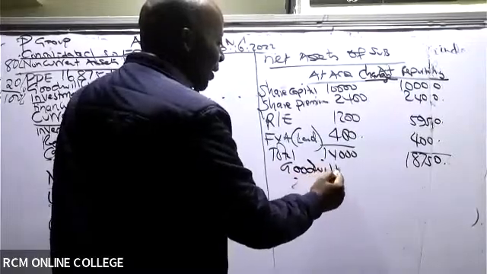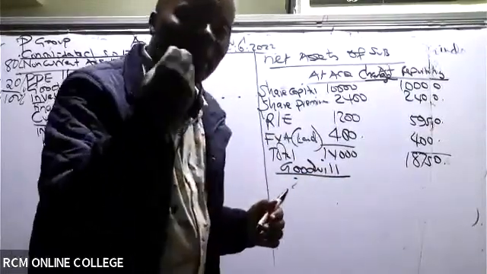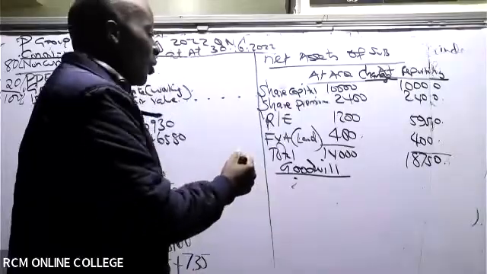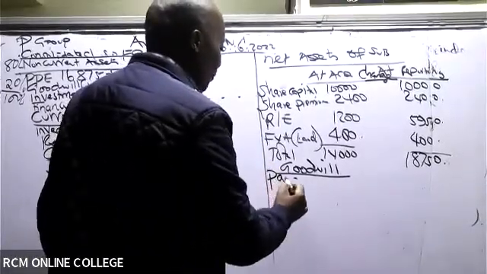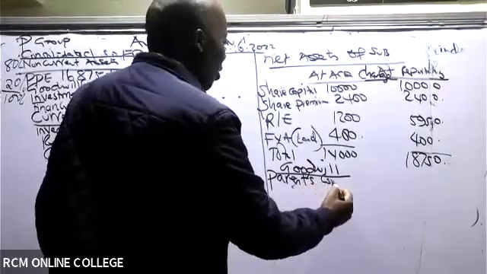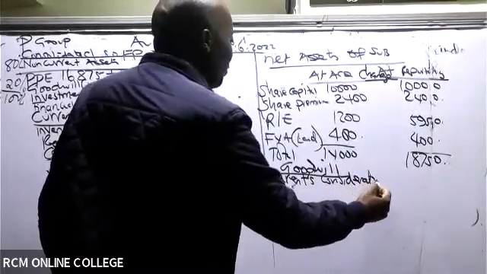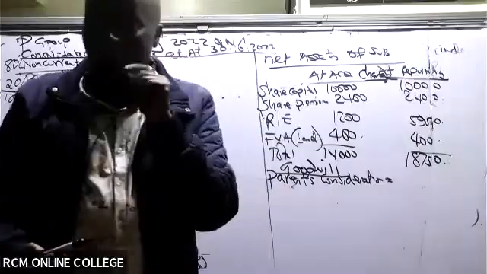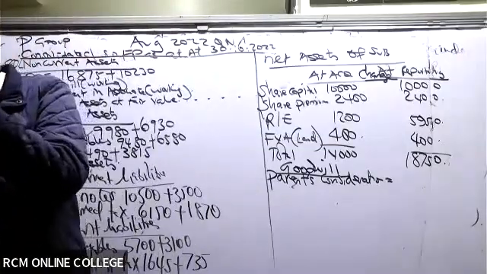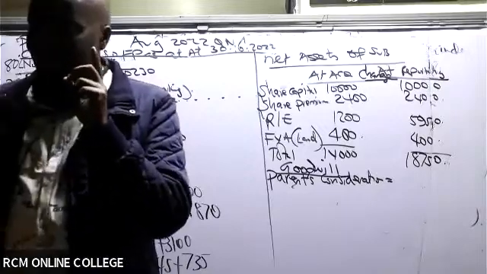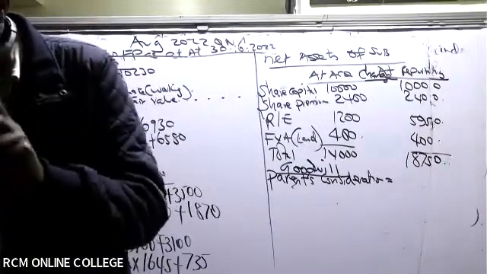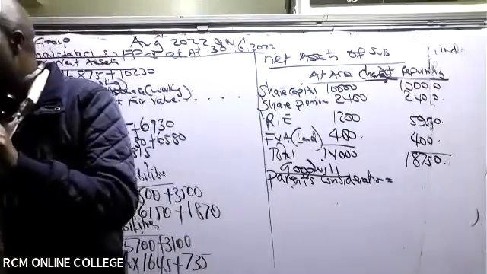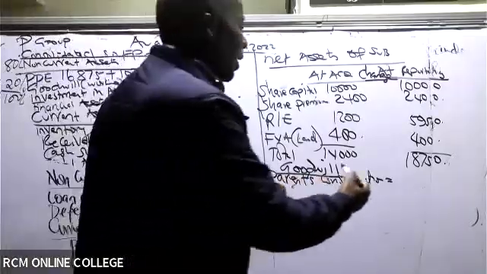Because goodwill, I'm looking at what it is that I paid: the purchase consideration of the subsidiary. So in this case, the parent consideration. Is there anybody who is able to tell us how much the parent paid to acquire 60%? From note number 1, how much the parent paid to acquire, it is 10,000. Thank you very much. It is 10,000.